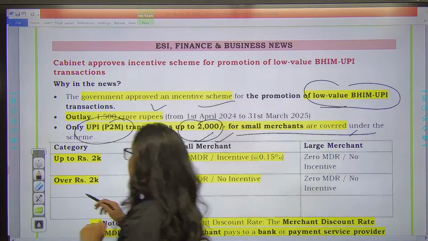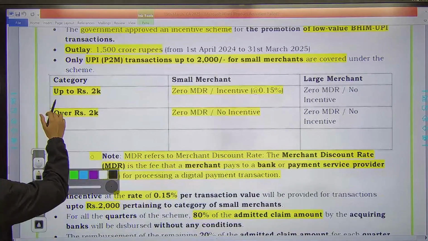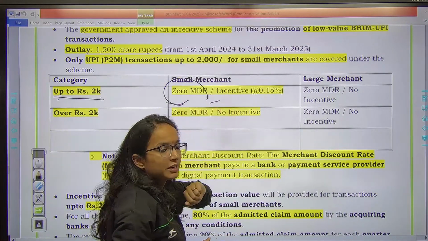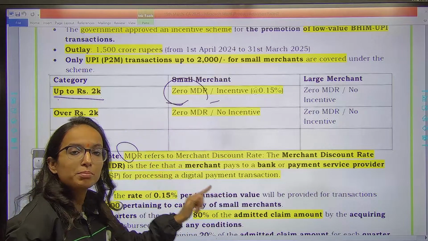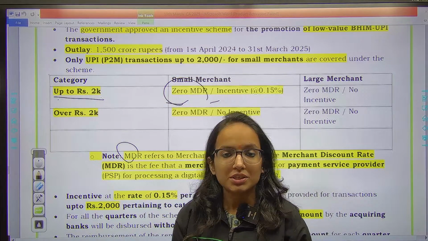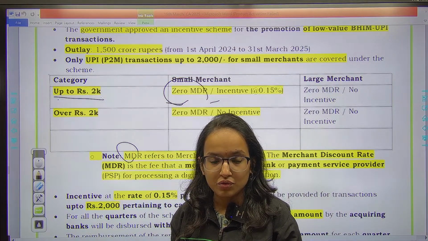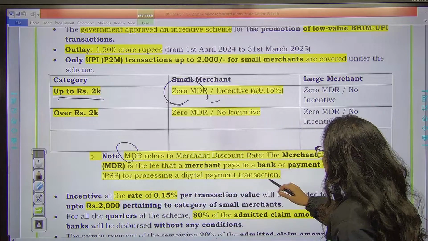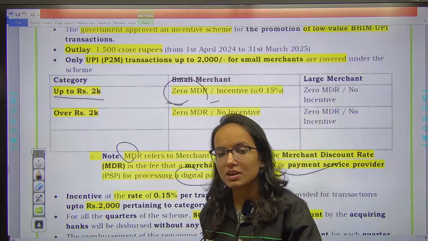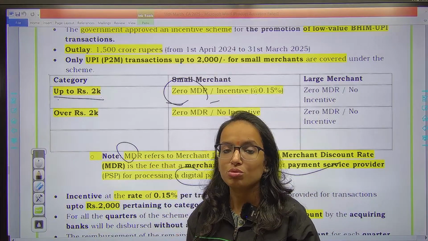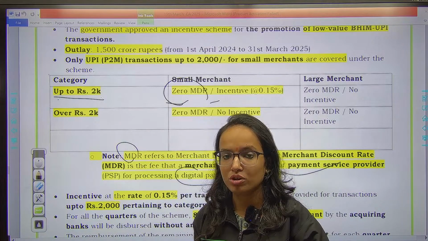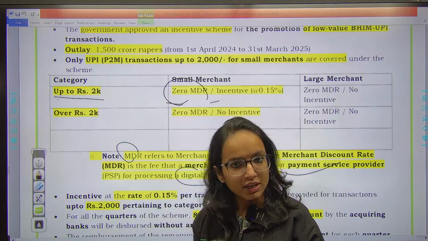So basically, first one, up to ₹2000, for small merchants, zero MDR and incentive at the rate of 0.15%. What is MDR? MDR is merchant discount rate. So first of all, you need to remember what is merchant discount rate. Merchant discount rate basically is a fee. It is the fee that a merchant pays to the bank and payment service provider for processing the digital payment transaction. Any merchant who processes your transaction has to pay a fee to the respective bank, for which they process the transaction, or to the payment service provider, right? So this is the fee.